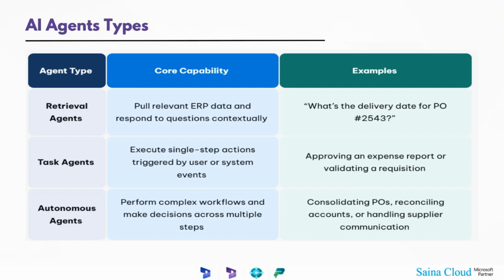So, hi everyone. We went over a brief about what an AI agent is. Now there are different types of AI agents in the market, and each agent has a purpose. If we generalize into three different categories, there are retrieval agents, task agents, and autonomous agents. So let's go to the retrieval agents.